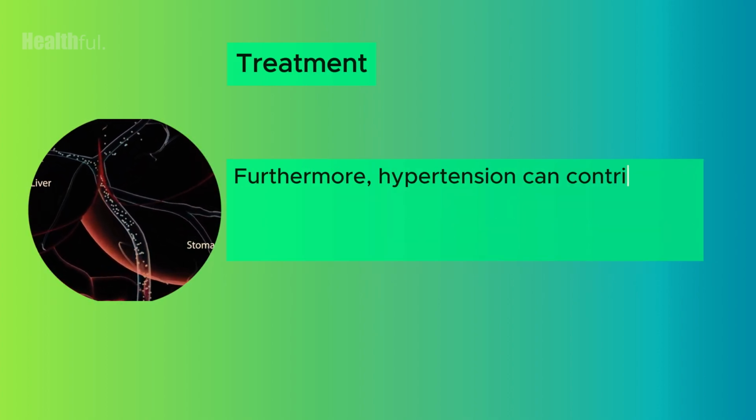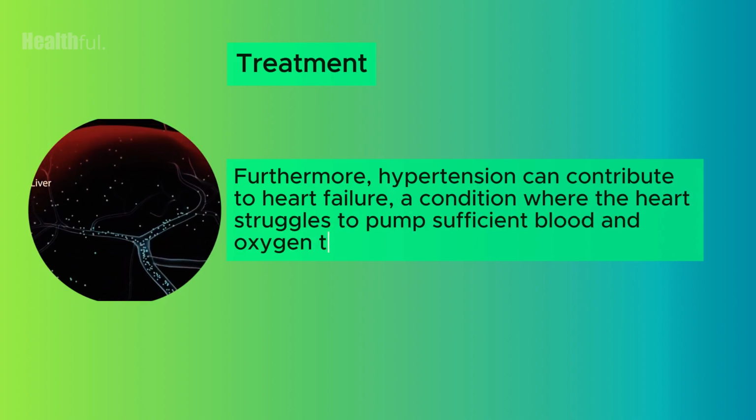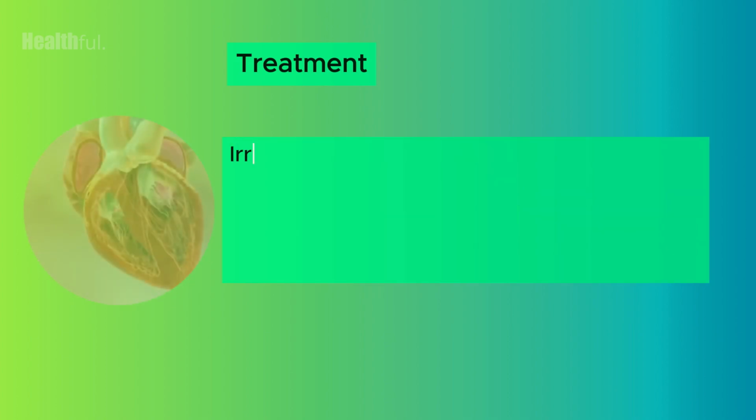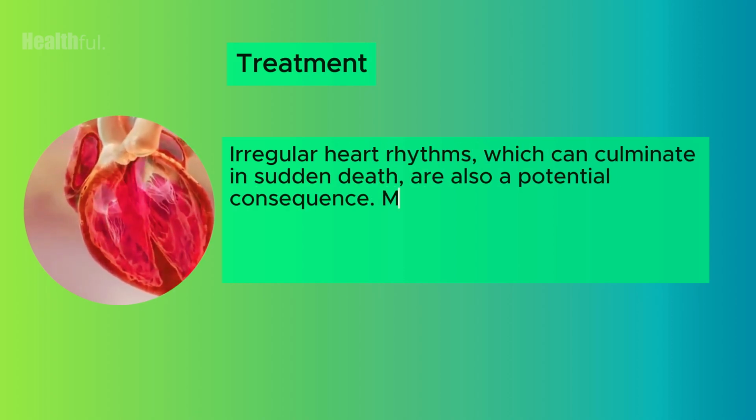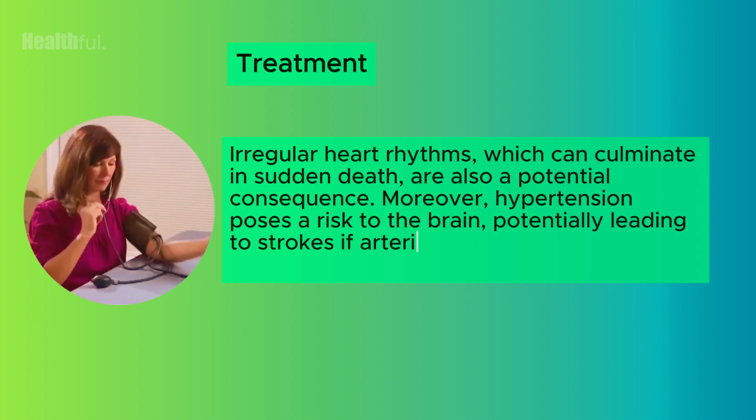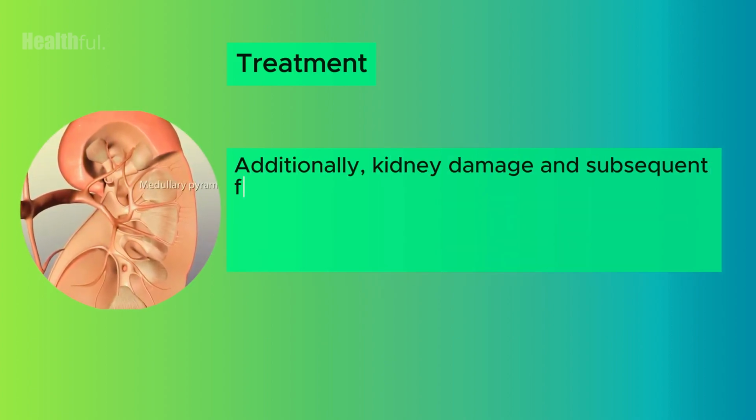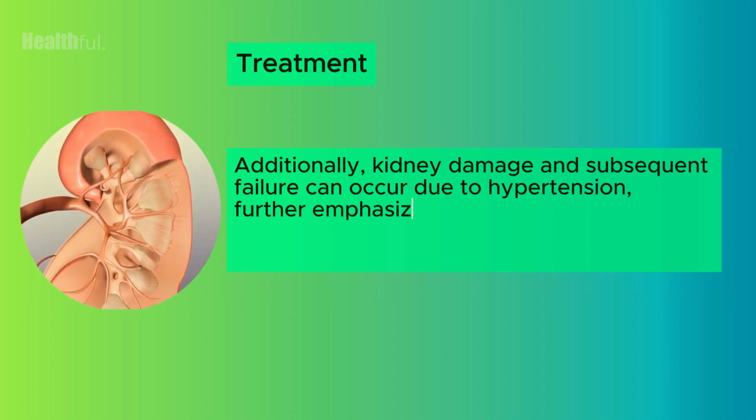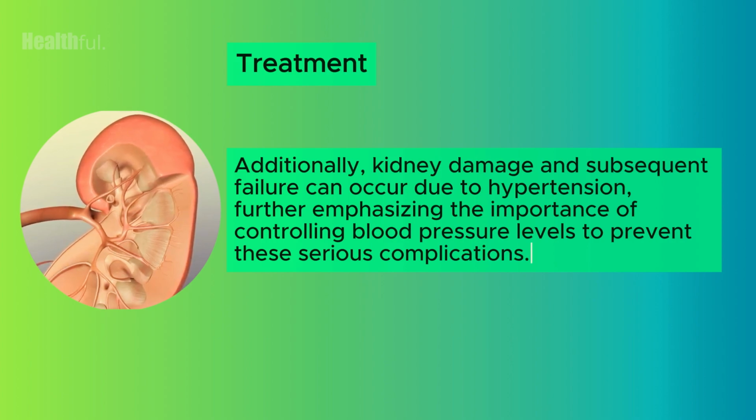Furthermore, hypertension can contribute to heart failure, a condition where the heart struggles to pump sufficient blood and oxygen to vital organs. Irregular heart rhythms, which can culminate in sudden death, are also a potential consequence. Moreover, hypertension poses a risk to the brain, potentially leading to strokes if arteries supplying blood and oxygen are ruptured or blocked. Additionally, kidney damage and subsequent failure can occur due to hypertension, further emphasizing the importance of controlling blood pressure levels to prevent these serious complications.